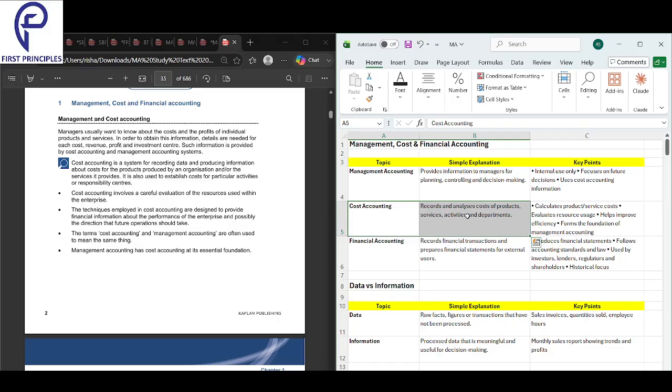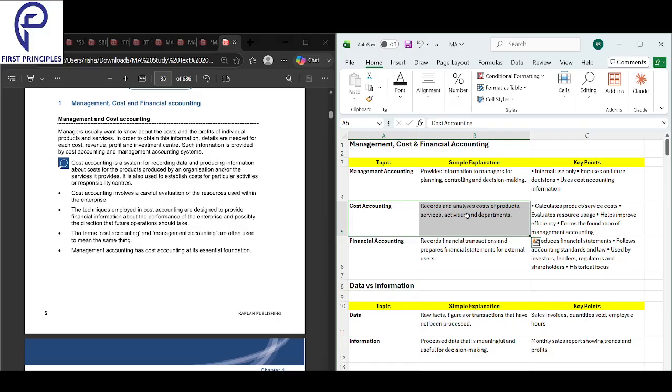Now coming to cost accounting, it basically tracks how much each product, service, or department costs. What are the key points? Firstly, it finds the product or service cost. Whatever product you make, whatever service you provide, what is the cost of that?